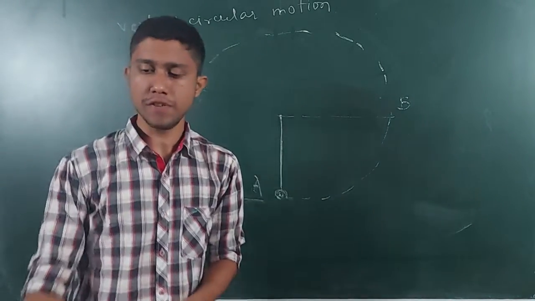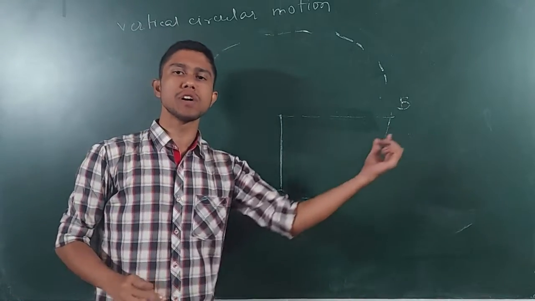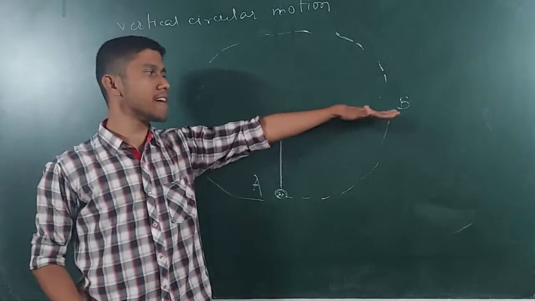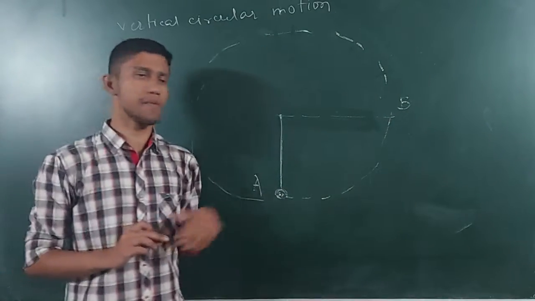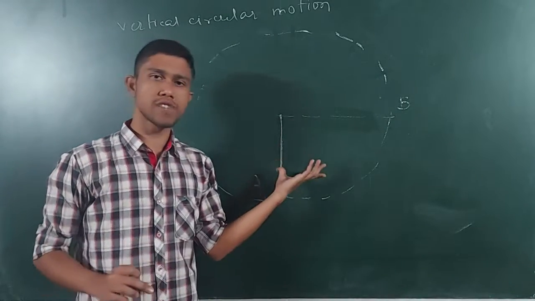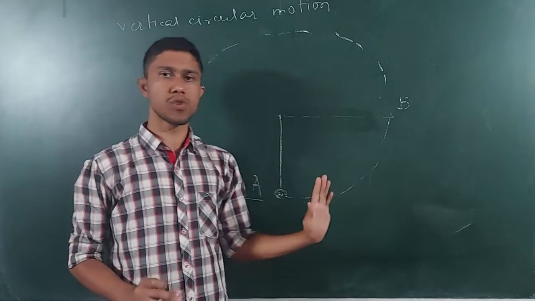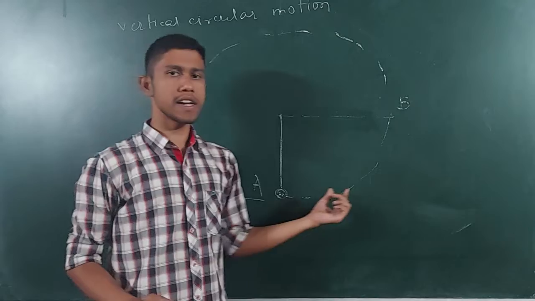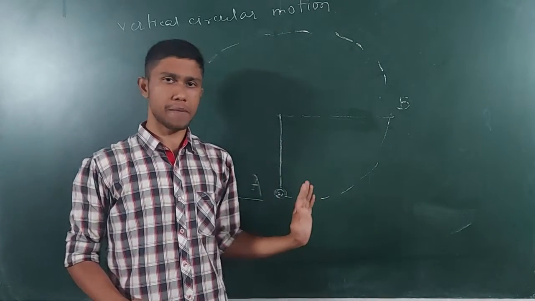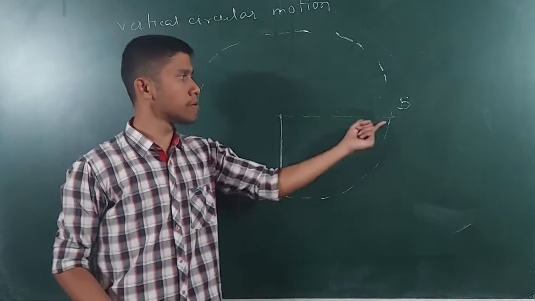What is the first case? The first case is the stone oscillates in the lower circle. You can see this is a complete circle. We divide this circle into two halves by a horizontal line, so this will be the lower half circle and this will be the upper half circle. Suppose I push this stone, it will oscillate in this lower half circle. Suppose I push it with some velocity, but that velocity is not enough to take this stone above this point.